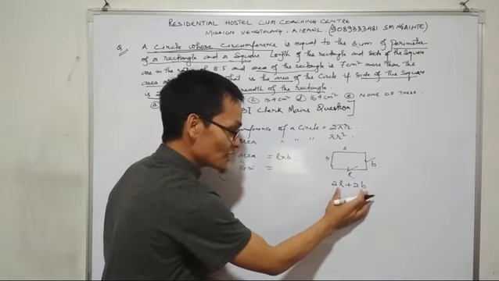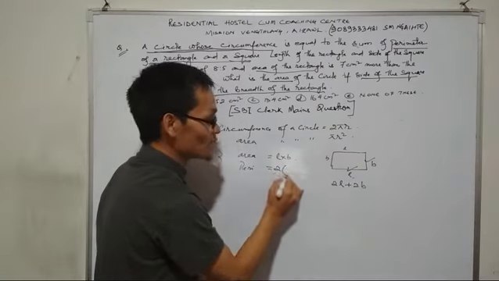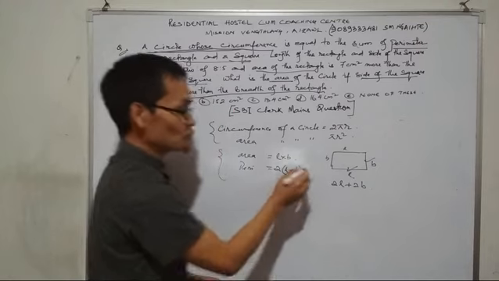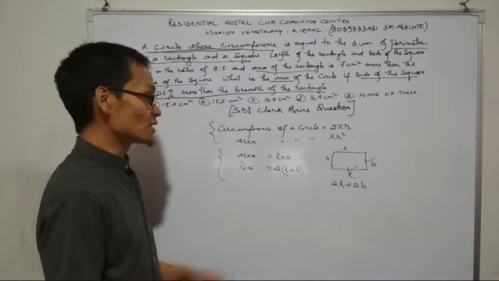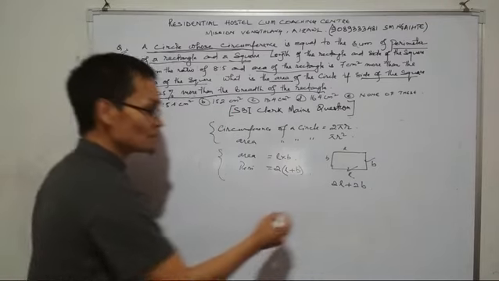Taking 2 common, the perimeter of a rectangle is 2 into l plus b.